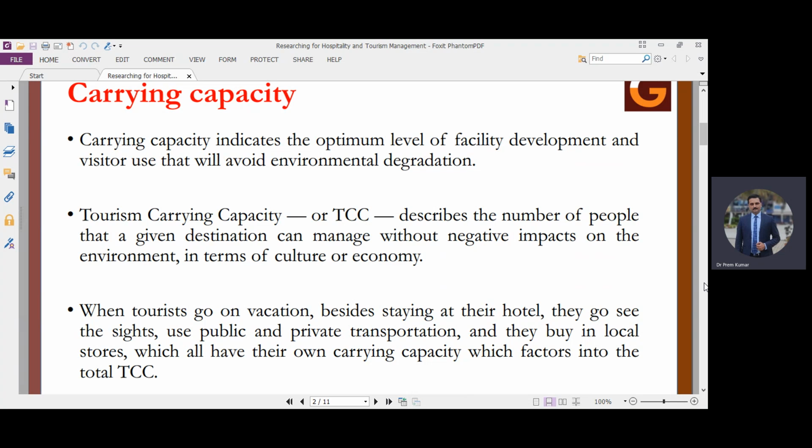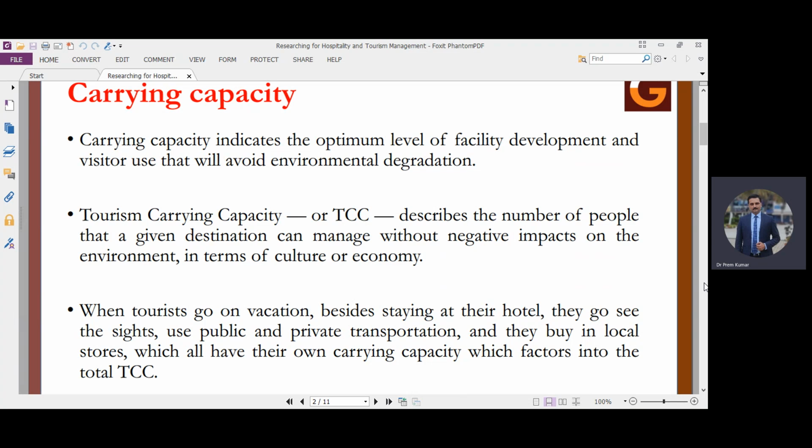That means if we have a particular count of tourists or visitors who are coming to a particular destination, as per the number of tourists, we shall be ready to cater the services. Until we match this demand and supply, there will be a difficulty in serving the tourist.